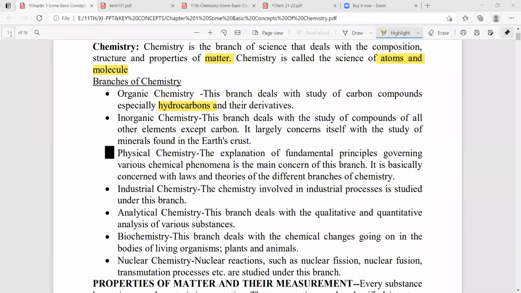In class notes, write only the definition of chemistry and the branches of chemistry, in detail and neatly. You can use two pens, one blue and one black. Use the black pen for headings and the blue pen for the rest, or you can interchange them. Blue and black you can utilize.